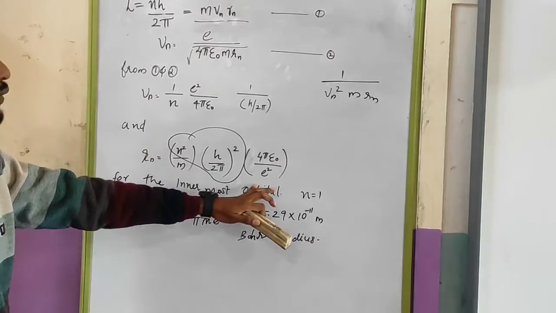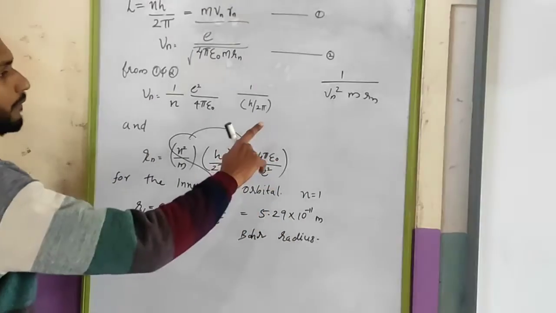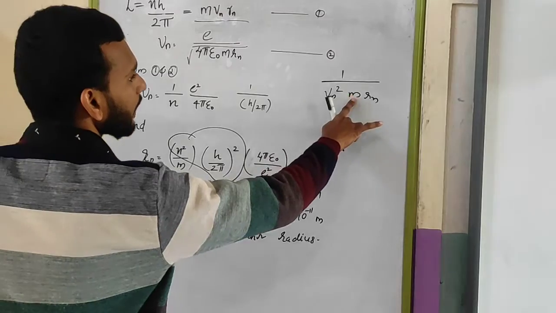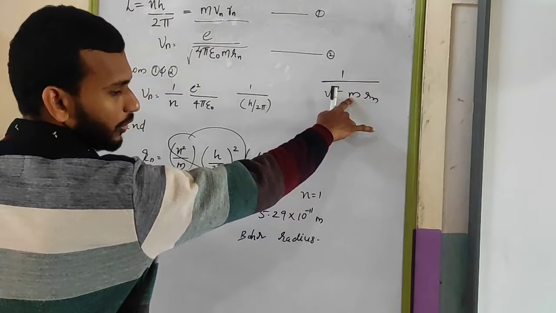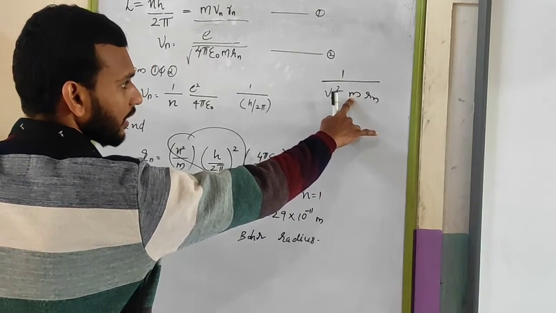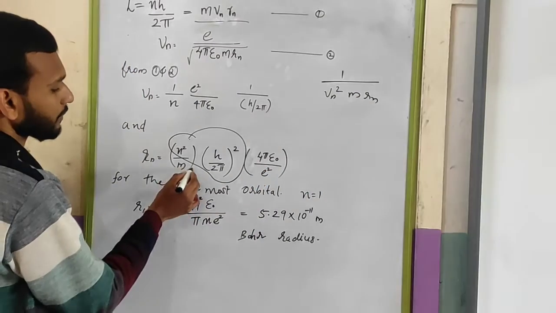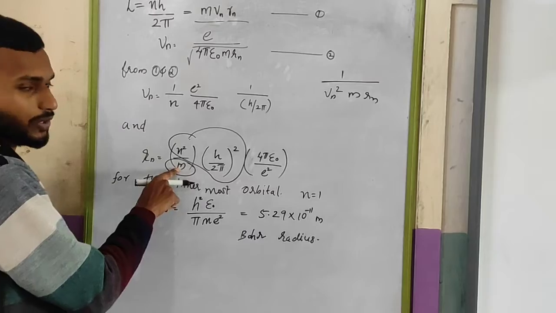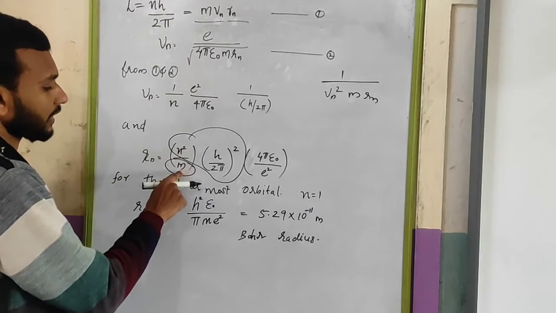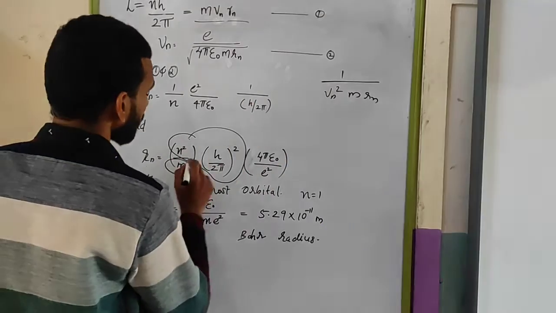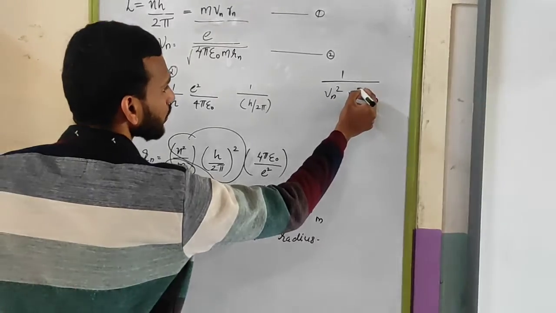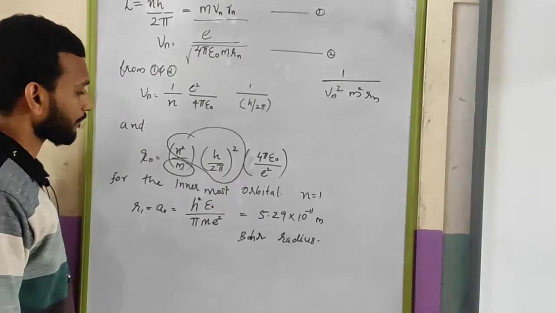You are dividing that with the vn square mr. So here one m square you needed, isn't it? That m square can be made by this m. So that's why you are multiplying the denominator in this equation. So you are multiplying this equation with this one. So m square will be there.